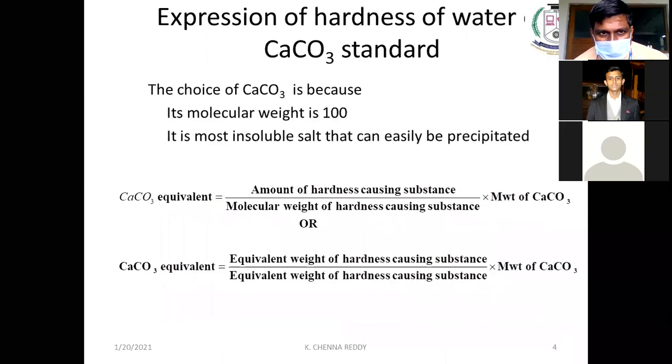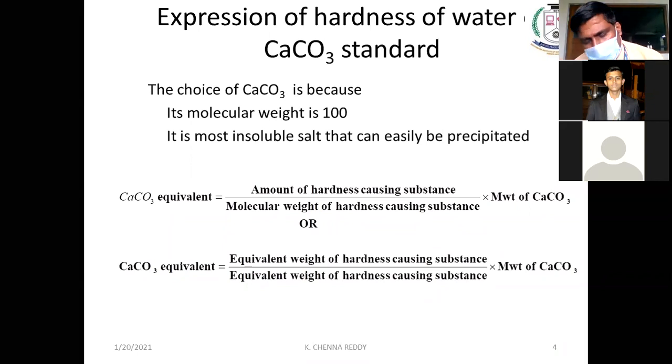And how will you express the hardness of water? We are going to express the hardness of water by equivalent weight of calcium carbonate. Though it is present in the form of calcium chloride, we are going to express it in the equivalent weight of calcium carbonate.